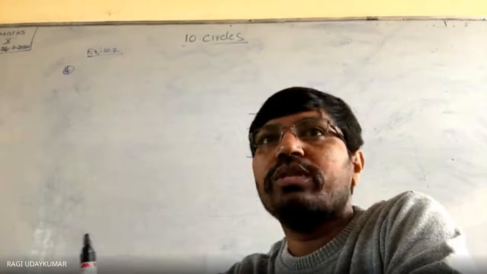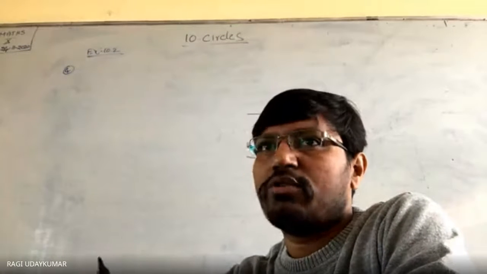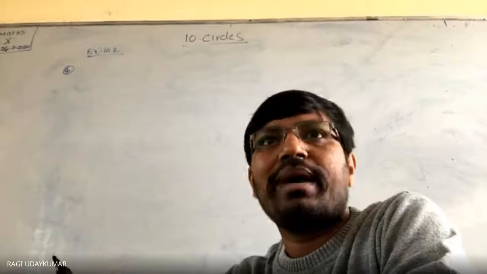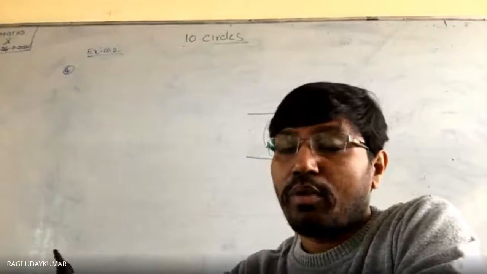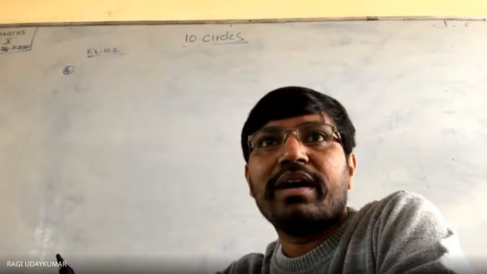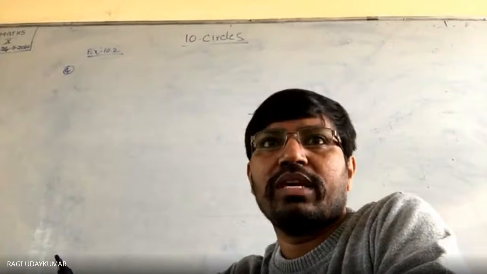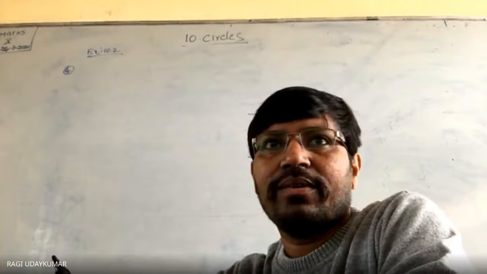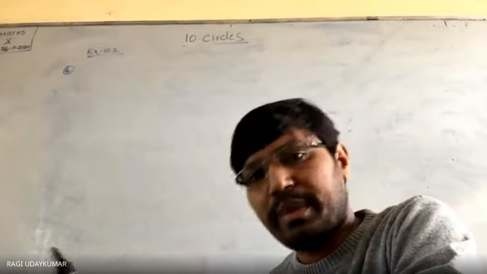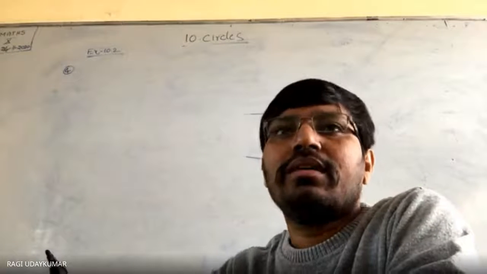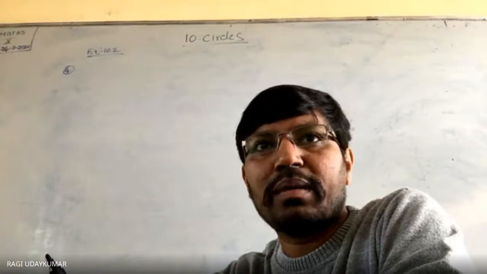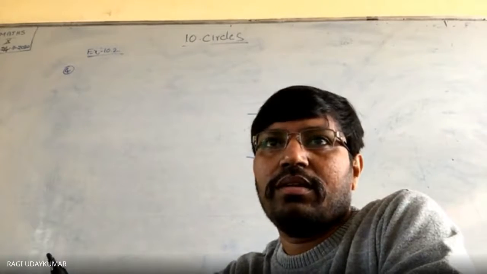Hello. Prove that the perpendicular at the point of contact to the tangent to the circle passes through the center. It means if we draw a perpendicular line at the point of contact, then it passes through the center. You need to prove that. Let us consider one circle with the center O. It's simple, because the radius is perpendicular to the tangent. Radius is perpendicular to the tangent.